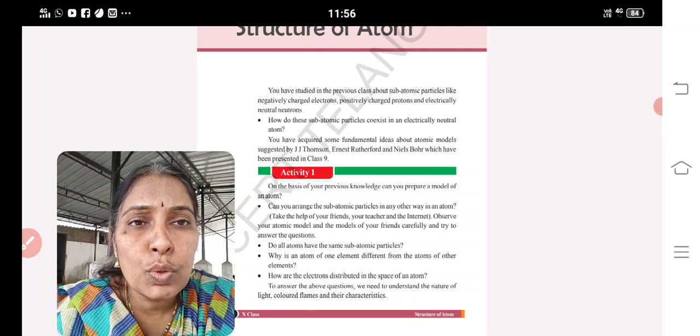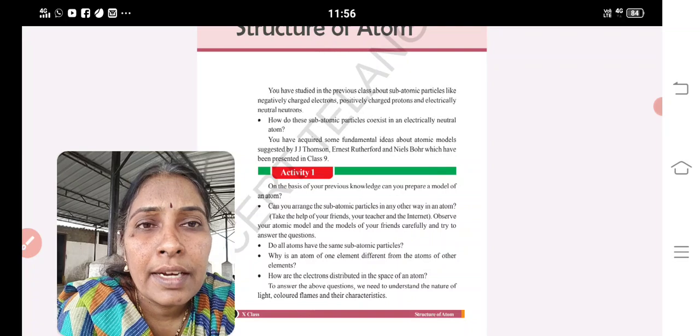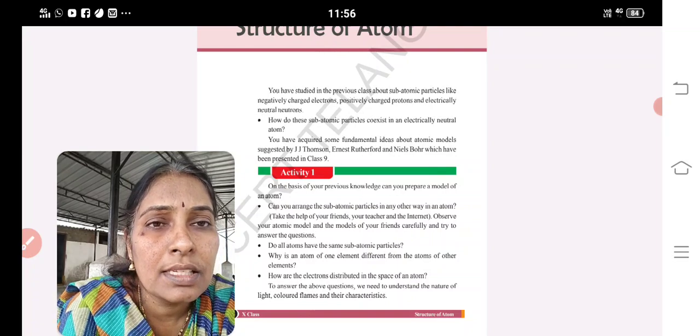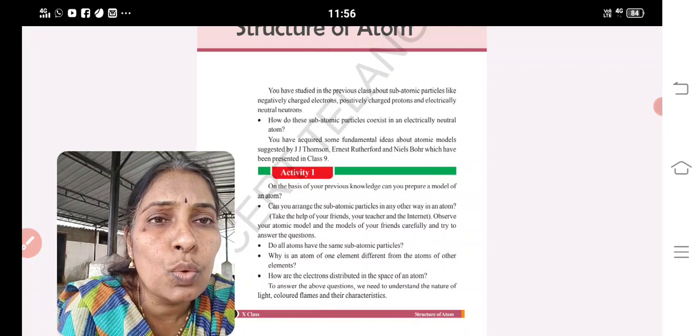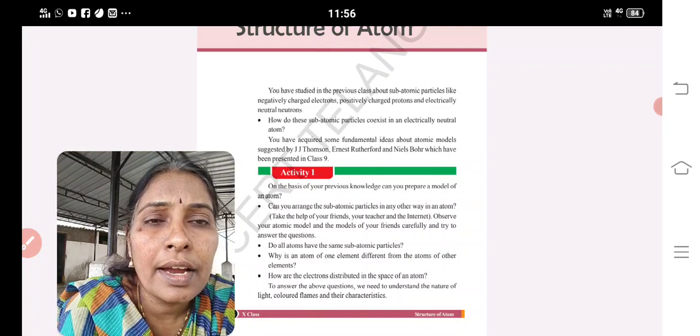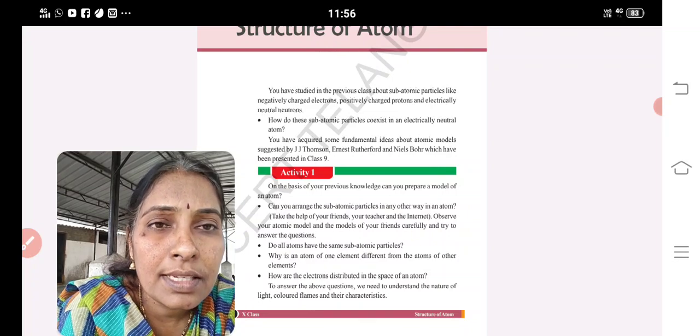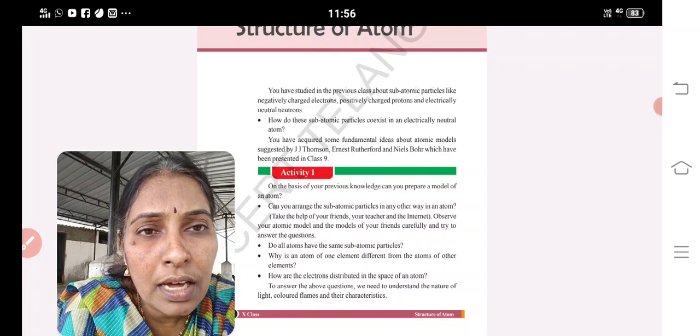nlx: n shows the principal quantum number, l shows the subshell, and x shows the number of electrons. In the same manner you have to write 1s2. 1 shows the principal quantum number, s is the orbital, and 2 is the number of electrons. Clear? Next, four quantum numbers help us to find the modern mechanical model.